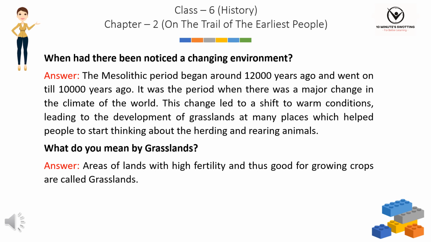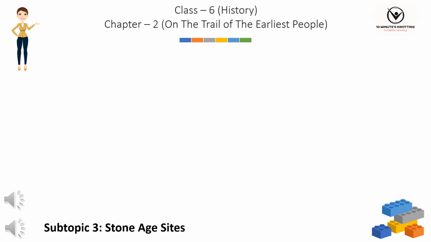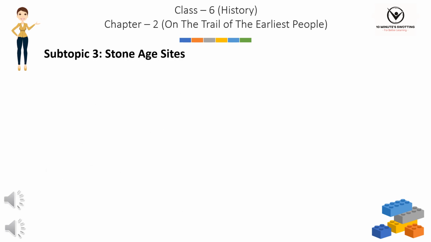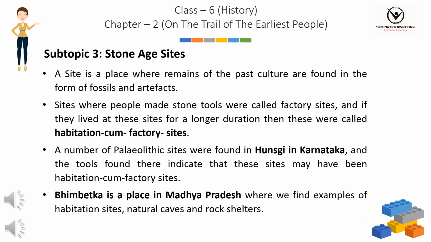What do you mean by grasslands? Answer: areas of lands with high fertility and thus good for growing crops are called grasslands. Subtopic 3: Stone Age sites. A site is a place where remains of the past culture are found in the form of fossils and artifacts. Sites where people made stone tools were called factory sites, and if they lived at these sites for a longer duration, then these were called habitation-cum-factory sites.